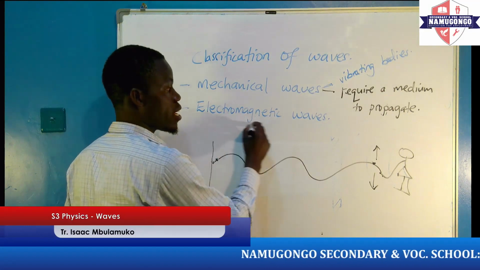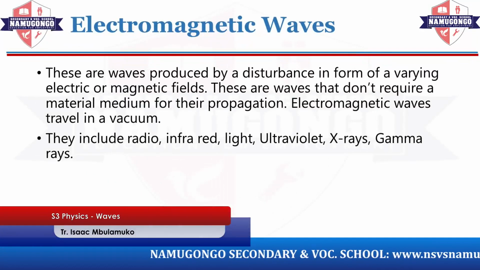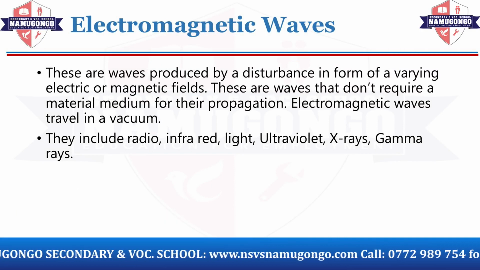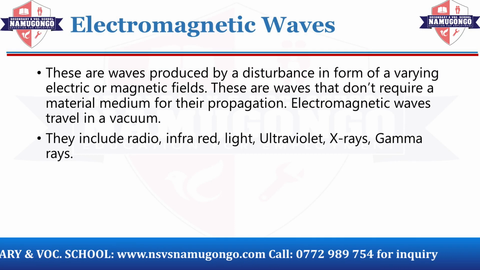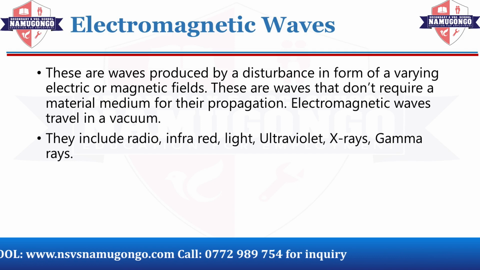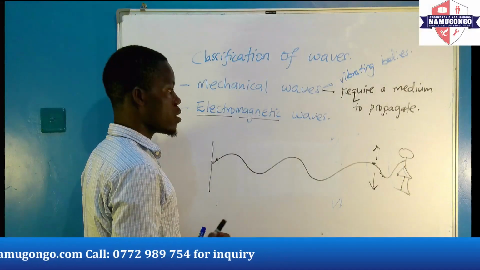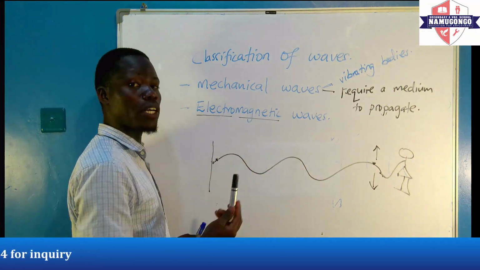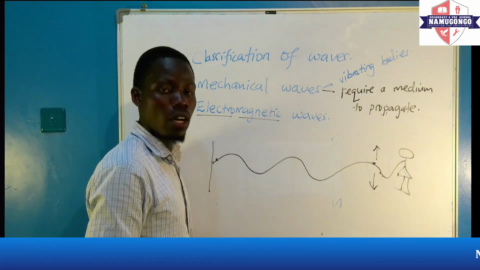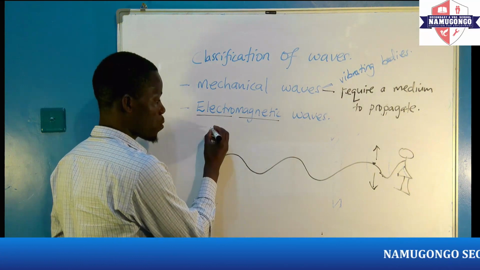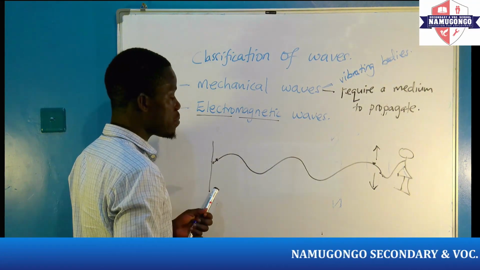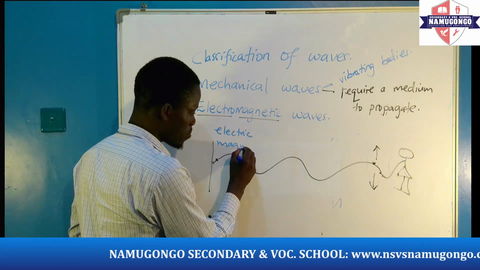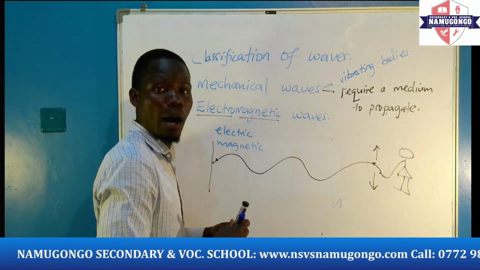We move on to the second classification: electromagnetic waves. From the word itself, you have electro and magnetic. So, to easily define them, these are waves that are created due to the vibrating components of the wave in terms of electric and magnetic form. So this wave has both electric properties and magnetic properties.